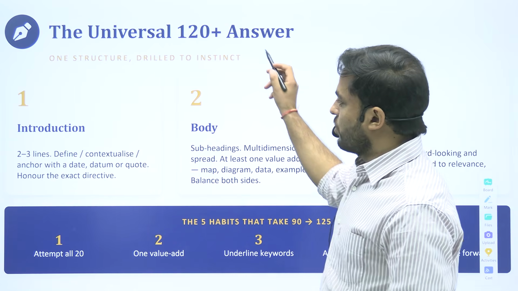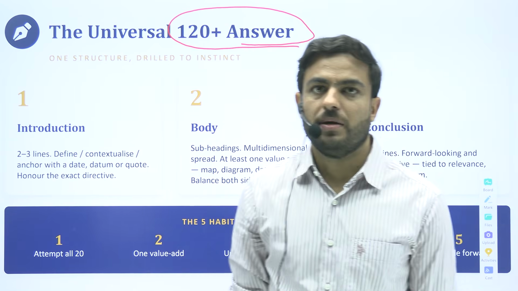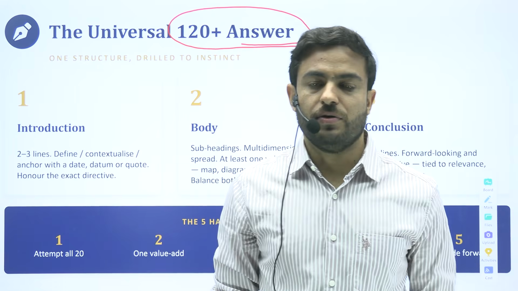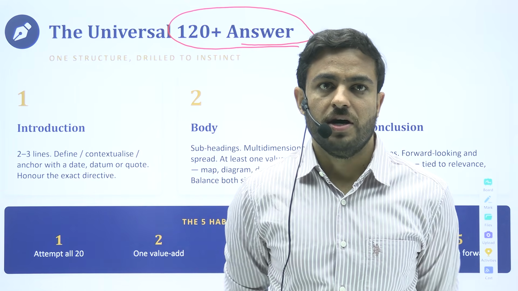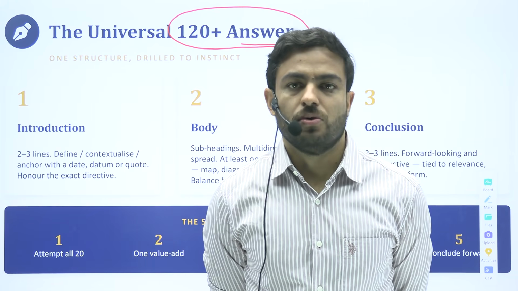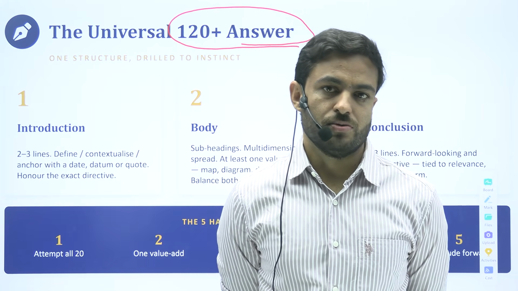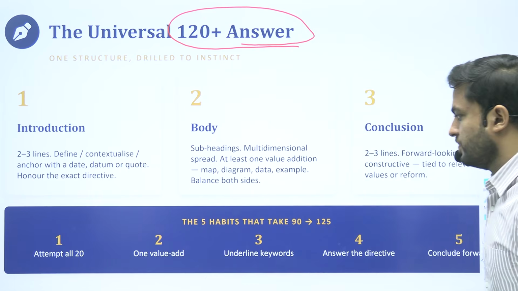So now we are talking about how a typical 120 plus answer has to look like. When you are attempting a paper, what are the things while you are writing an answer which have to be kept in mind so that you are able to score 120 plus, or something that we are probably targeting.